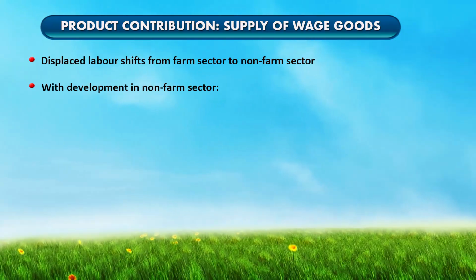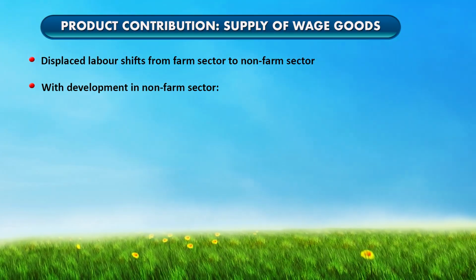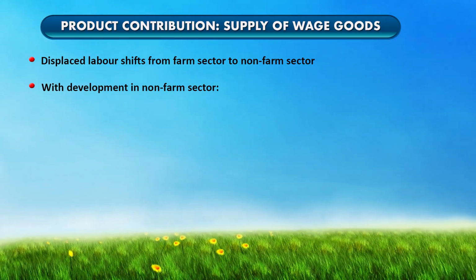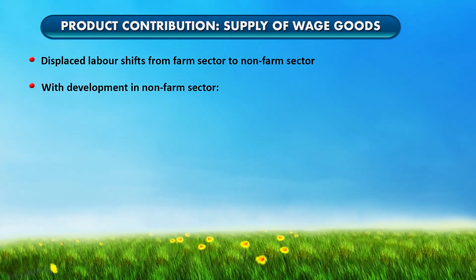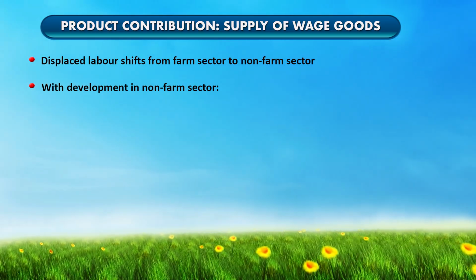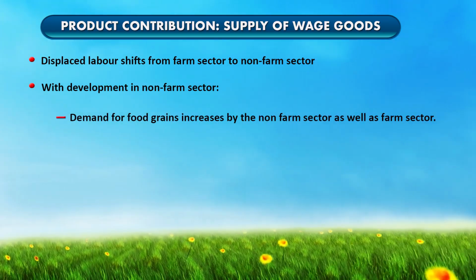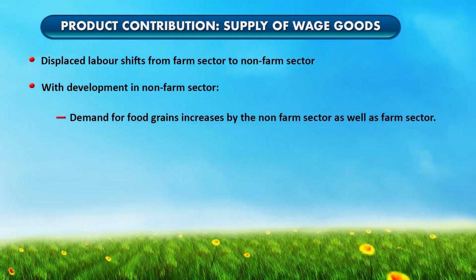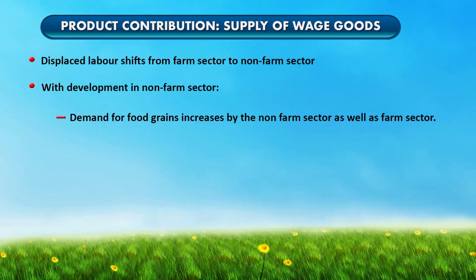Then we will move to the product contributions. Here the products from the farm sector are transferred to the non-farm sector. The most important thing is the supply of the wage good, that is food, from the farm sector to the non-farm sector. Here the displaced labor from the farm sector shifts to the non-farm sector, and with the development of the non-farm sector, demand for food grain increases from the non-farm sector, and also when the economy grows, the demand for food grain also increases from the farm sector.